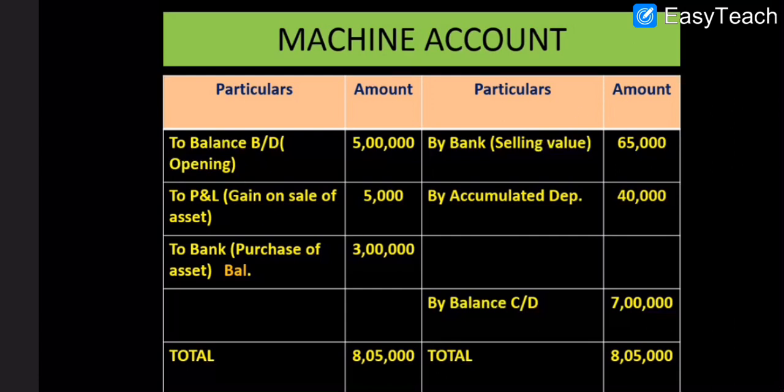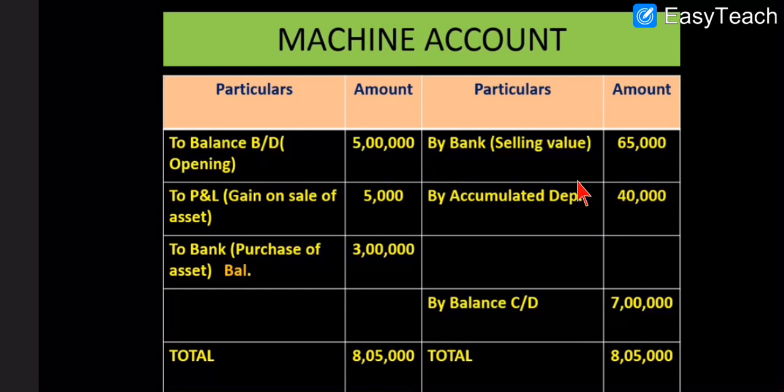Now the format of machine account. See, the opening balance of machine is given as 5 lakh, and closing balance is given as 7 lakh. Now how to write the items? First, by bank, as per the format I told you in the beginning. By bank, the selling price of asset will be written, 65,000.